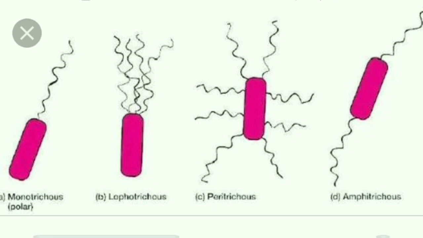A tuft of flagella are seen at one end. Next is peritrichous, and flagella seen all over the body of an organism is called peritrichous. Next is amphitrichous. When a flagellum is seen at both the ends, it is called amphitrichous.